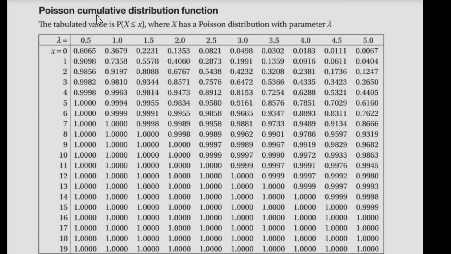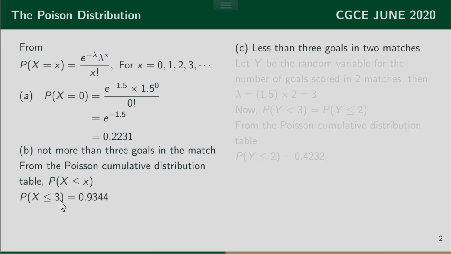So this is the Poisson cumulative distribution function. And in the question we're solving, the value of lambda was 1.5 and the number of occurrences was 3. So I follow this row and move up to 1.5. And so here is our probability. So the probability is 0.9344.